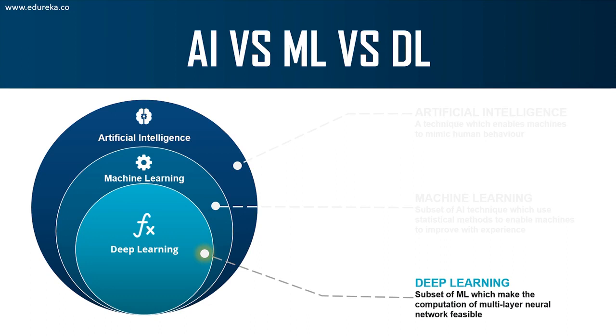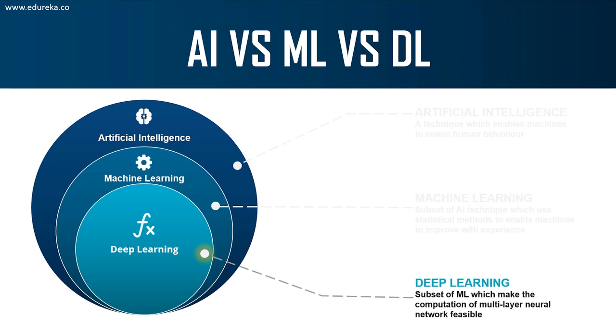So, to sum it up, artificial intelligence, machine learning, and deep learning are heavily interconnected fields. Machine learning and deep learning aid artificial intelligence by providing a set of algorithms and neural networks to solve data driven problems. However, AI is not restricted to only machine learning and deep learning. It covers a vast domain of fields which include natural language processing, object detection, computer vision, robotics, expert systems, and so on. So AI is a very vast field. Guys, I hope I cleared the difference between AI, machine learning, and deep learning.